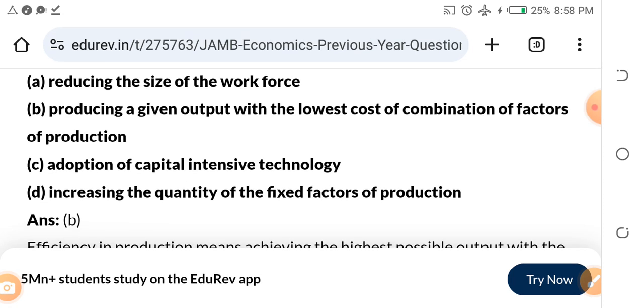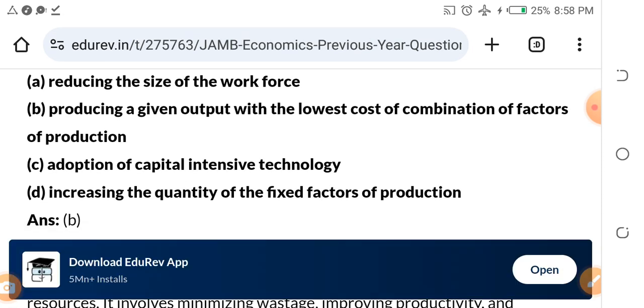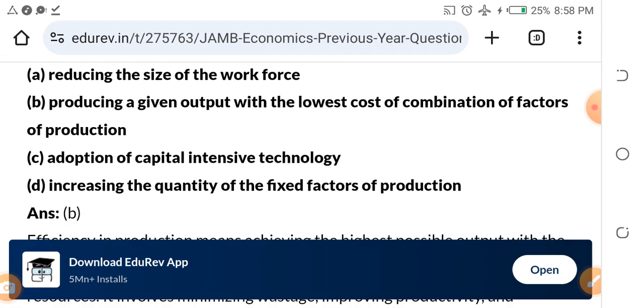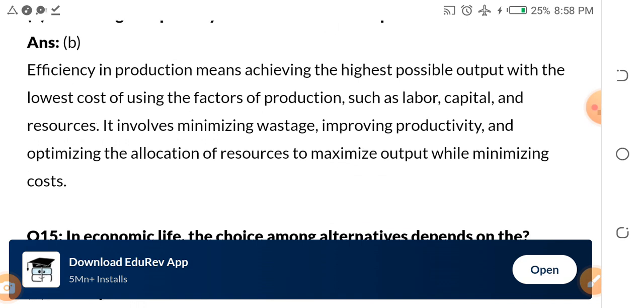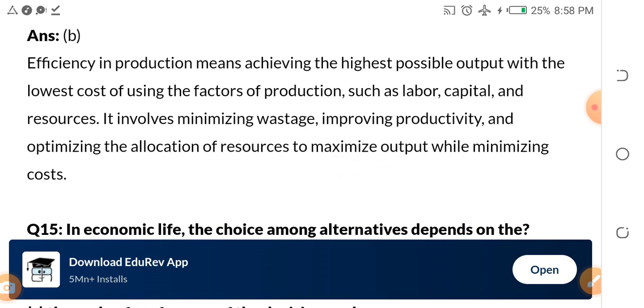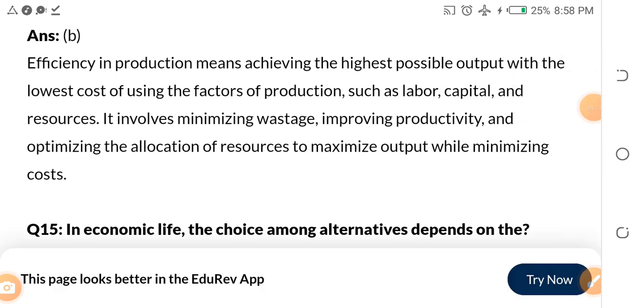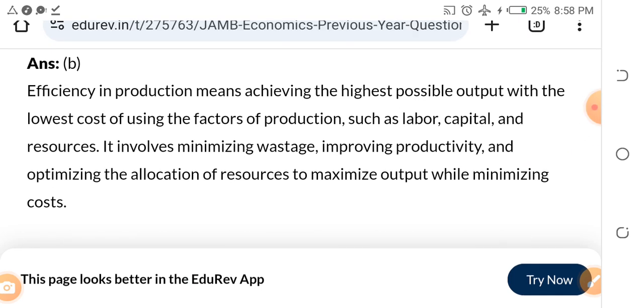Efficiency means producing a given output with the lowest cost. You reduce the cost and you produce more. It means you are efficient. Do you understand? That's why I always tell you, whenever you encounter any question in this JAMB exam or any other exam for that matter, try to understand the question before you answer. Do not rush to answer. Understand before you answer. Okay, look at the explanation.